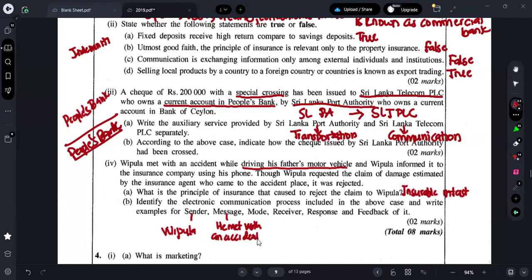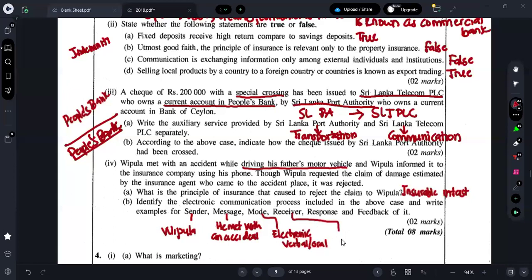Okay. What's the mode he is using there, guys? He is using a phone, right? So if he is using a phone, you can say electronic. With the phone, he should speak, right? Therefore, you can also consider it as verbal, or you can also call it oral. Anything is fine.